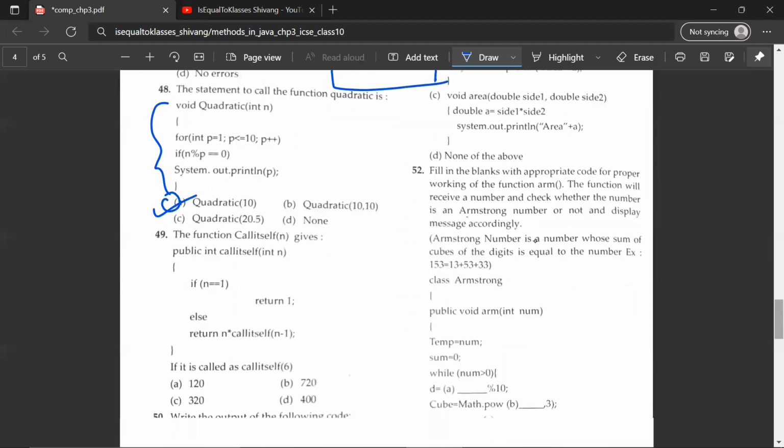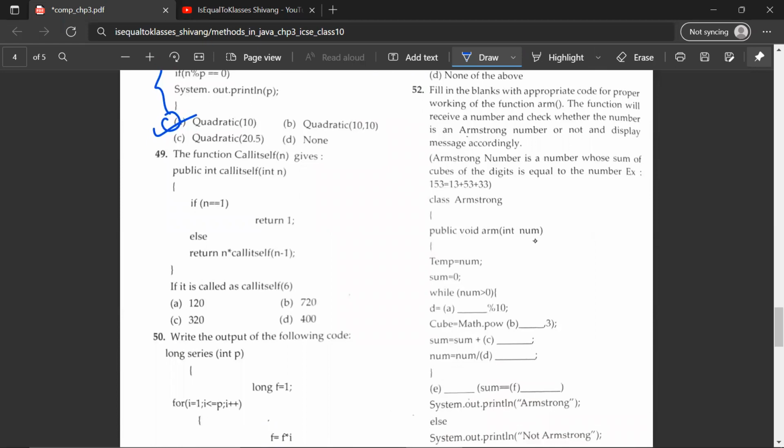49th question. Function call itself n gives public int call itself n. If n is equal to 1, return 1. Else return n into call itself n minus 1.